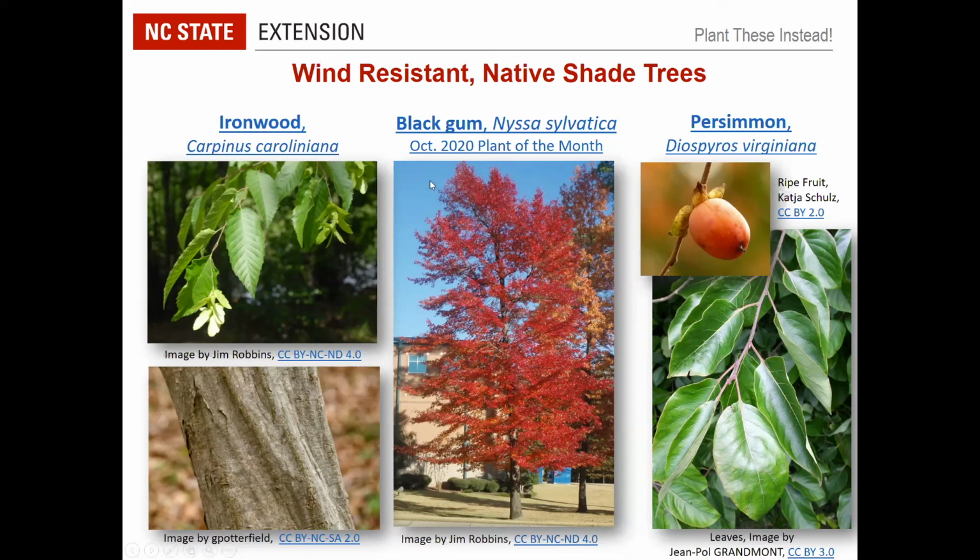Then we have black gum, which has already been mentioned one time today. We saw those felt fungus on the black gum. So black gum was also our plant of the month back in October 2020. So you can go back to that recording and learn a little more about it. But you see it's a tall, upright tree versus something that's more widespreading. It will get to be 30 to 50 feet tall and can have really spectacular fall color.